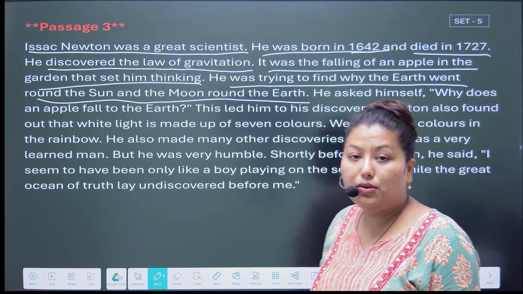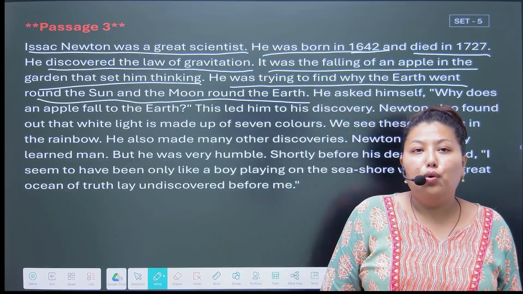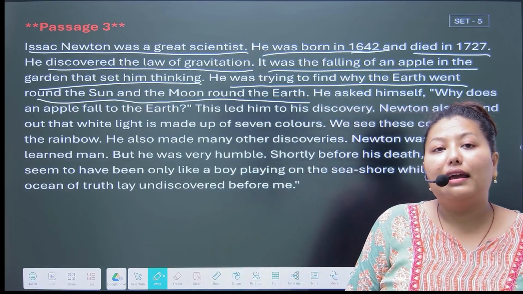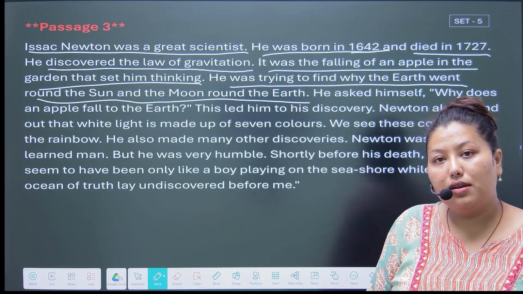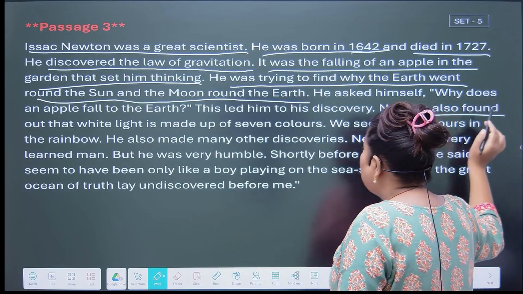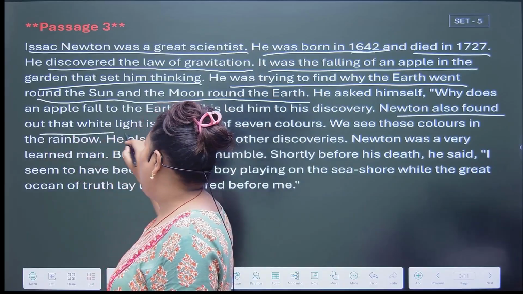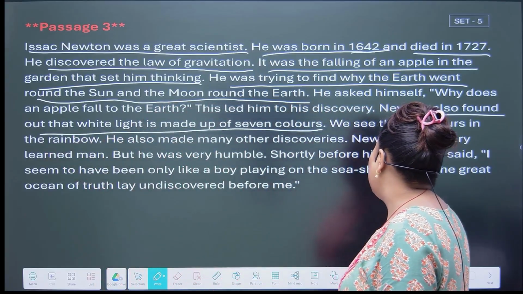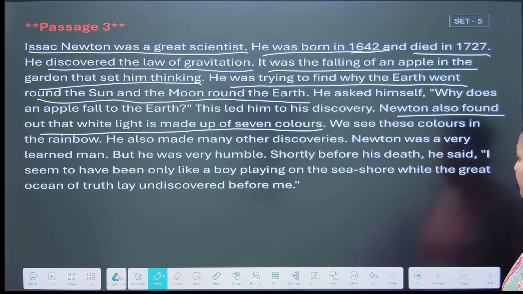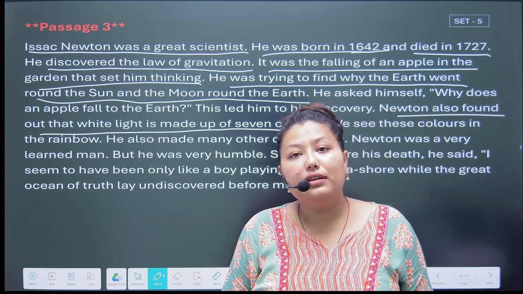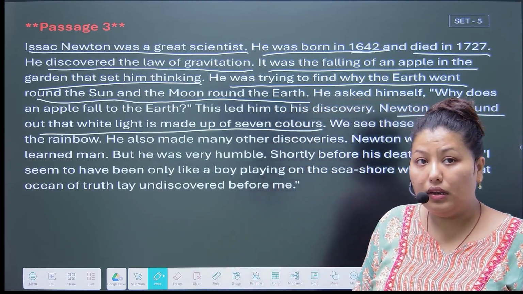Next question, who found that white light is made up of 7 colors? So the answer is Newton also found out that white light is made up of 7 colors. And where did the 7 colors is find?